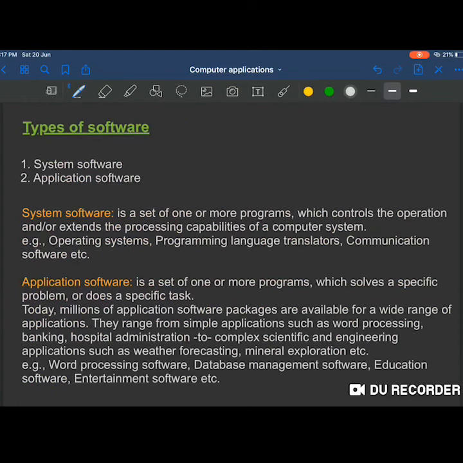Moving on, next come types of software. There are two types of software: system software and application software. What is system software? System software is a set of one or more programs which controls the operation or extends the processing capabilities of a computer system. For example,